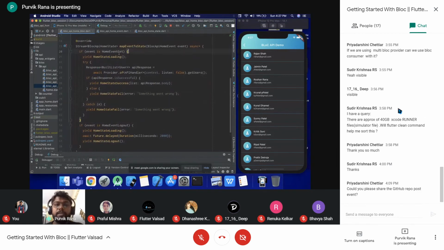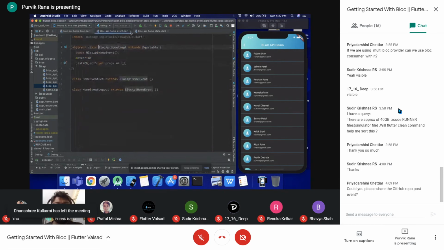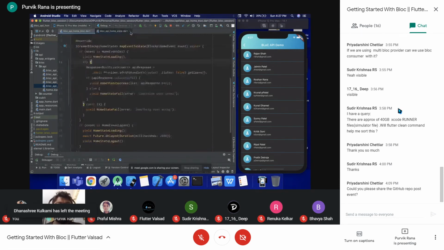So if we have the get event, and if we have another event, such as the logout event, then this event can be compared with an if, and you can have different processing inside this particular block. So you can have your processing, and we can emit the different states from within the block itself. And yeah, so these are the events, these are the states, and this is the block.